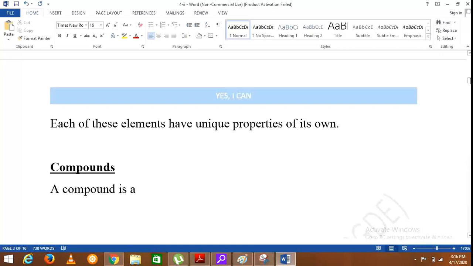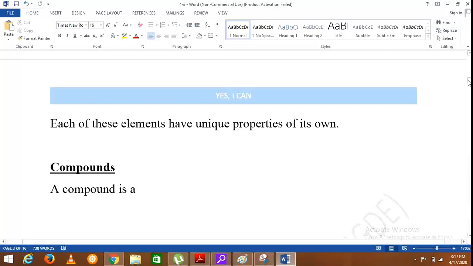So if I repeat the examples, you can write so many: nitrogen, carbon, hydrogen, oxygen, mercury, copper, gold, silver, aluminium, zinc, sulfur, iron, lead, chlorine. Likewise, these are a few examples of elements.